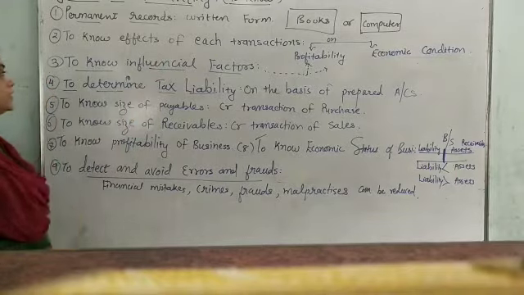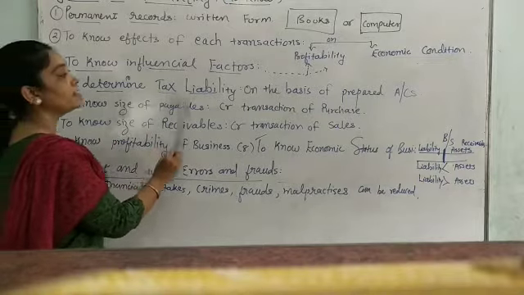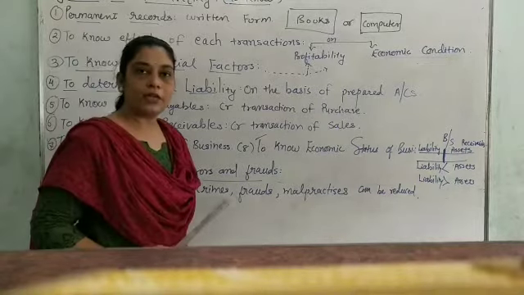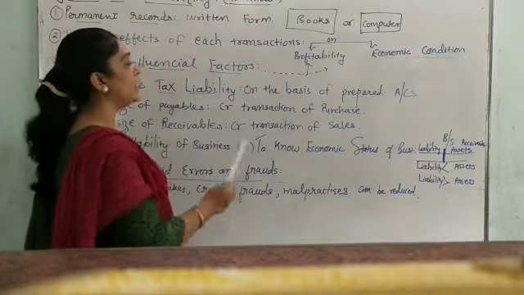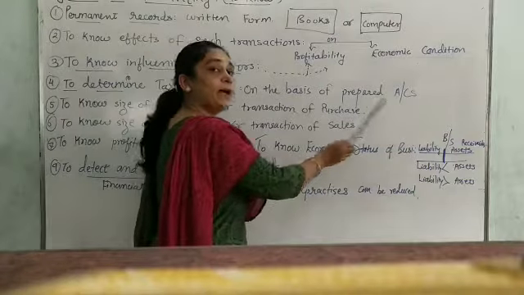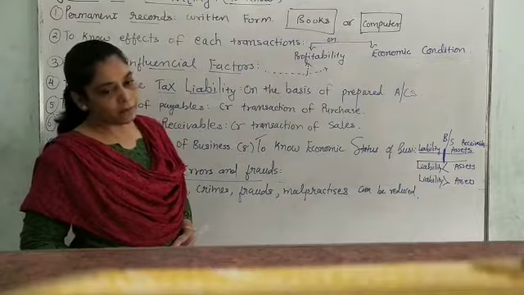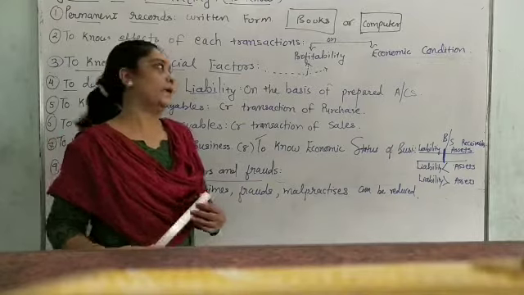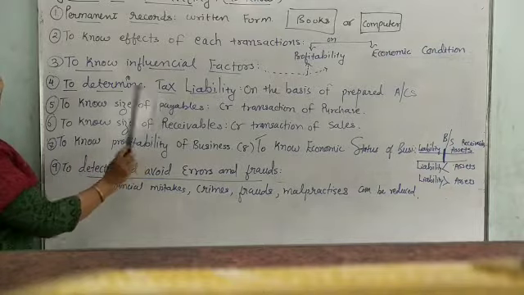That is the objective. Fourth point is to determine, to fix the tax liability. We know that tax liability is paid on the basis of proper writing of books of account. So here, on the basis of prepared accounts, the proper tax liability is fixed by the government, and that we have to pay.